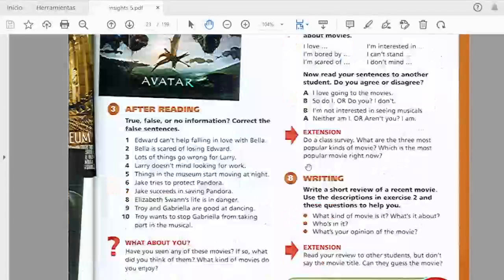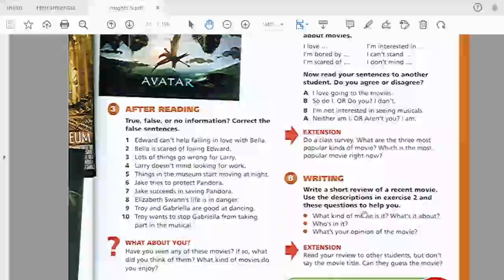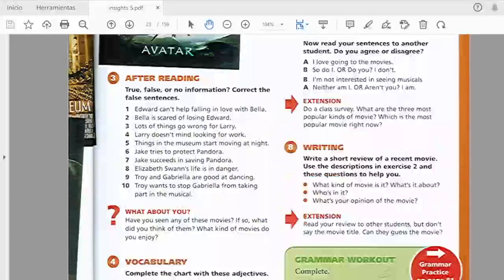Then we have exercise number 8. This is writing. You are going to write a short review about a recent movie. You are going to use the descriptions in exercise 2 and these questions to help you. What kind of movie is it, comedy or science fiction or any other? What is it about? You are going to give us a mini summary about it. Who is in it? Who are the main characters? And what is your opinion of the movie, if you consider that it is interesting or not.